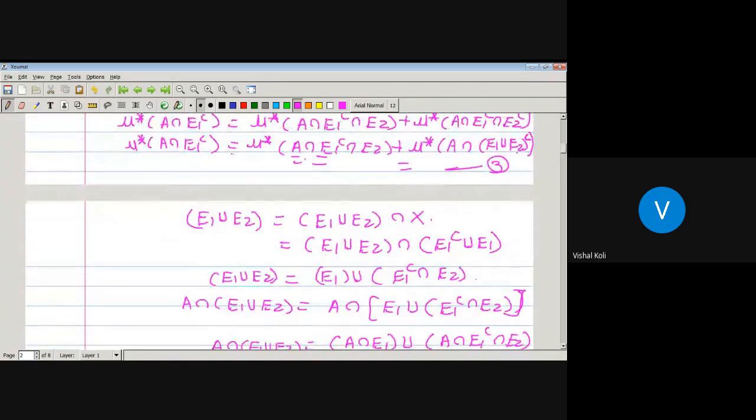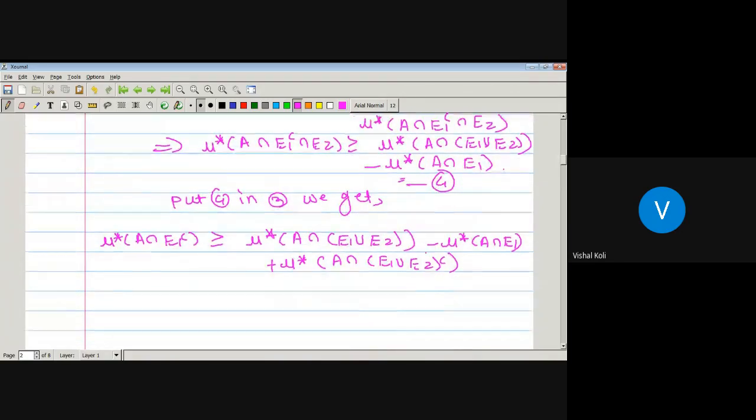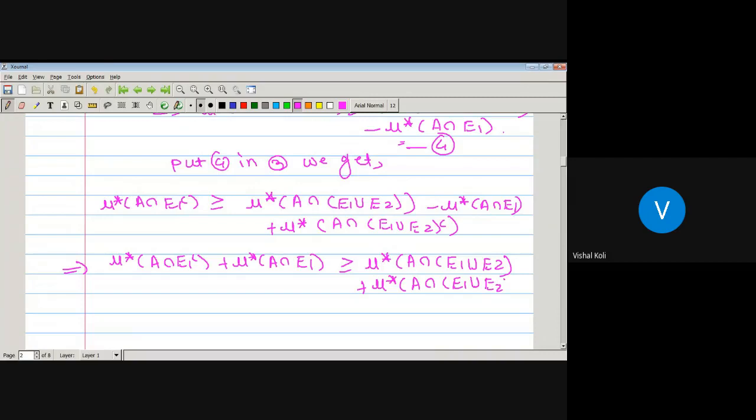Now just add outer measure of A intersection E1 on both sides. We get outer measure of A intersection E1 complement plus outer measure of A intersection E1, which is greater equal by outer measure of A intersection E1 minus outer measure of A intersection E1, both get cancelled. So here we get outer measure of A intersection (E1 union E2) plus outer measure of A intersection (E1 union E2) complement.